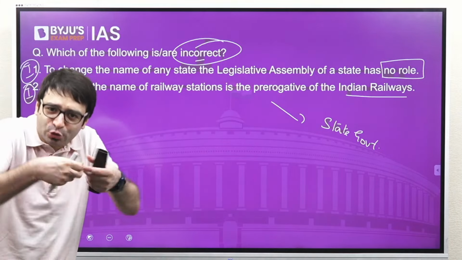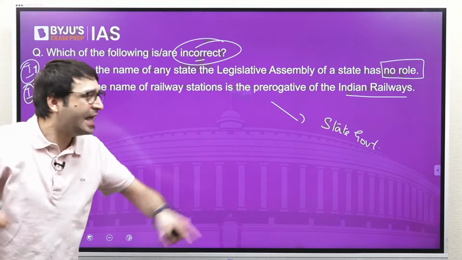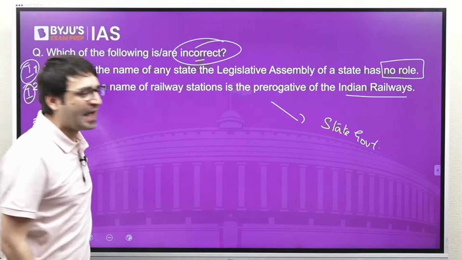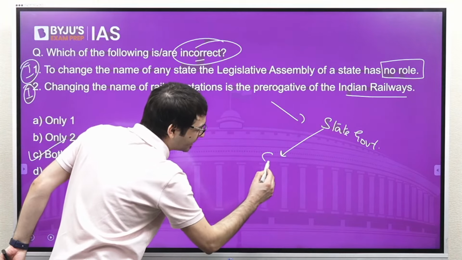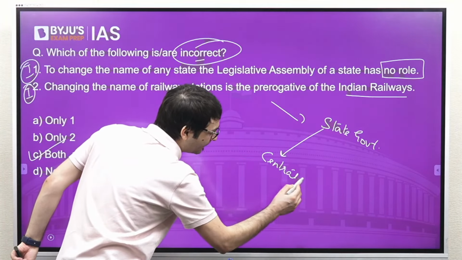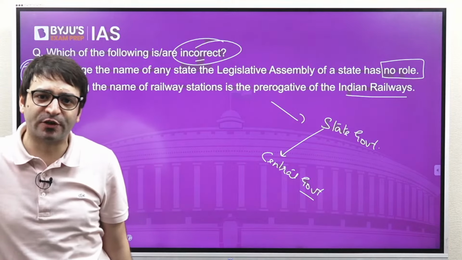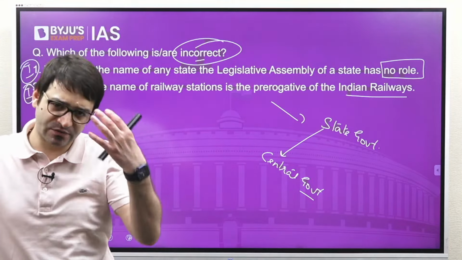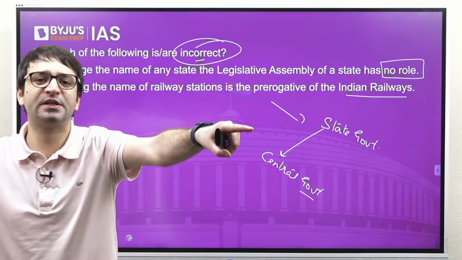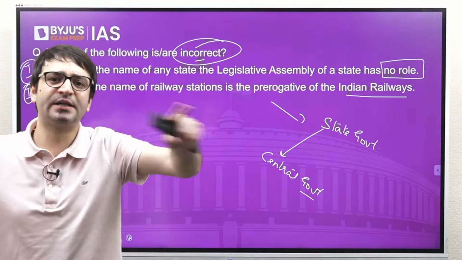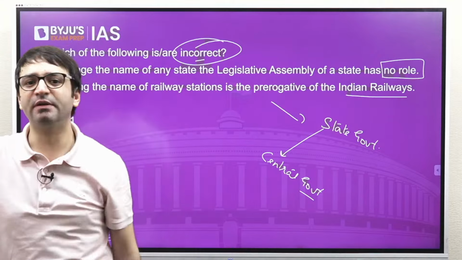Because this proposal to change the name of a railway station has to come from the state government. And the state government will write to the central government. Ministry of Home Affairs is responsible for this. Ministry of Home Affairs gives its permission. Okay, the name of the railway station is not now Habibganj, it is going to be Rani Kamlapati railway station.